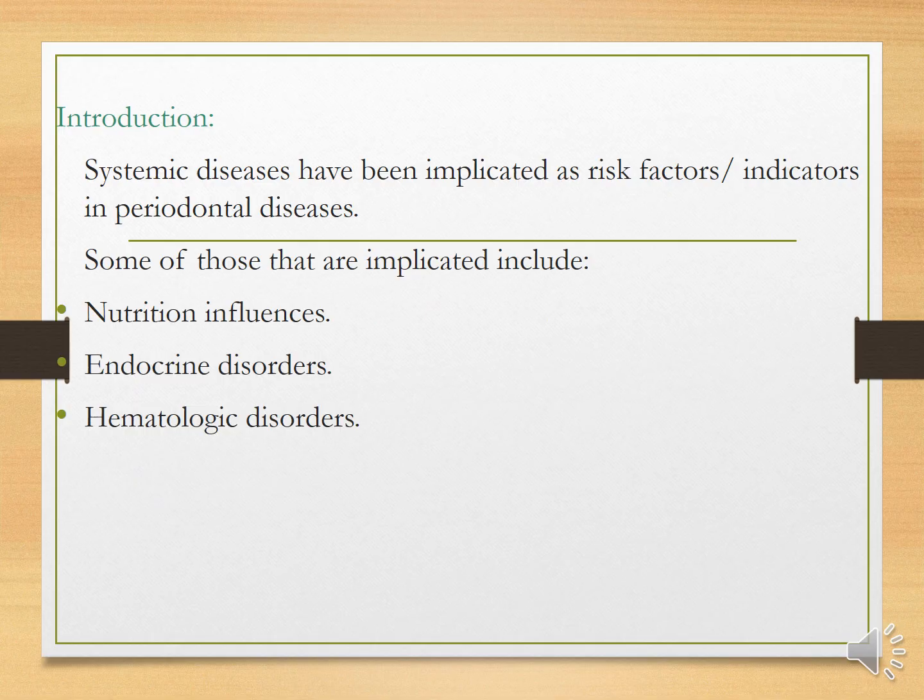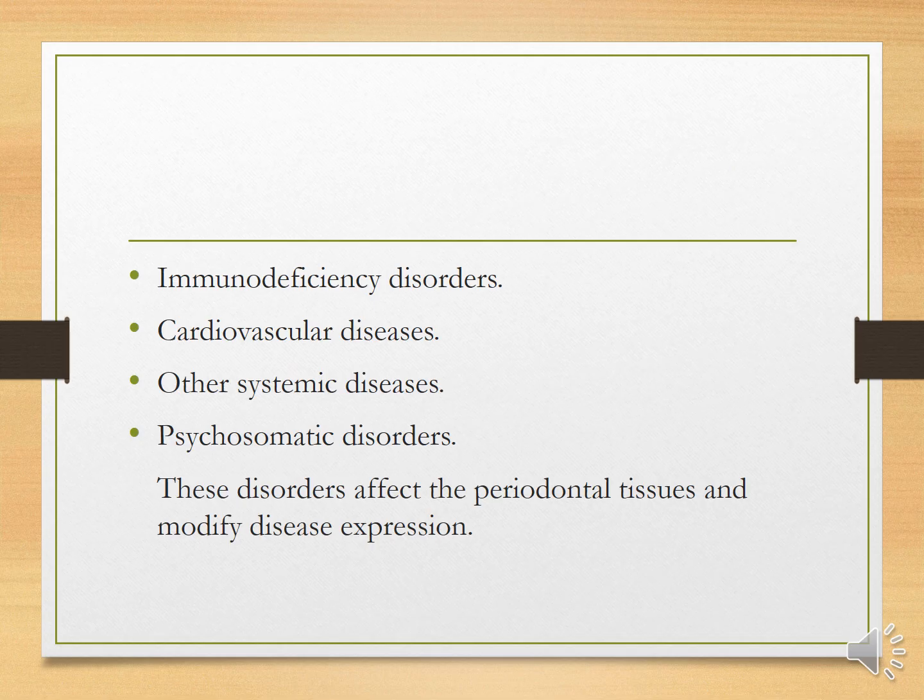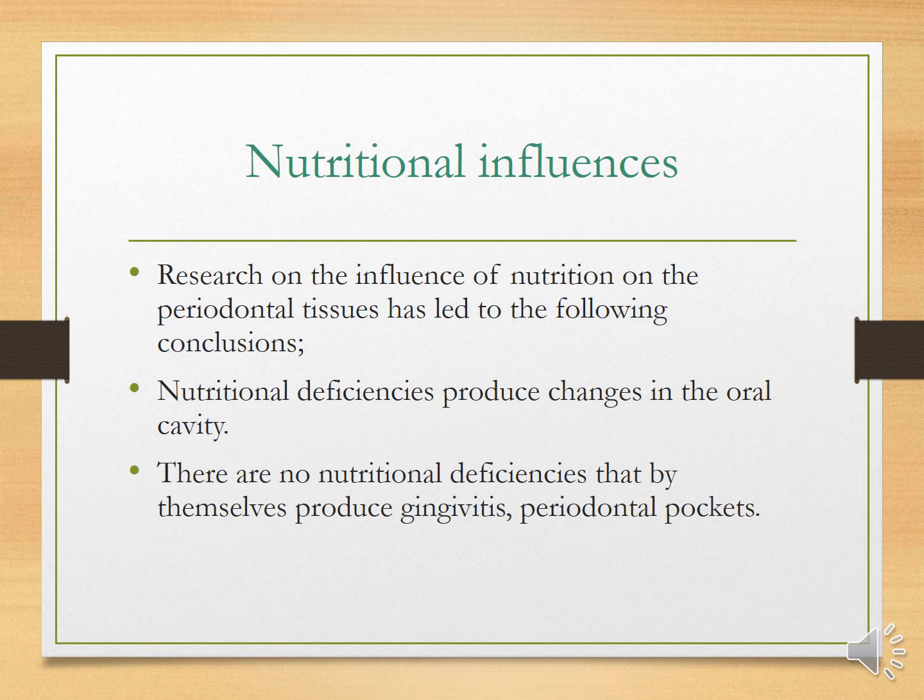So systemic diseases have been implicated as risk factors or indicators in periodontal disease, and some of those that are implicated include nutritional influences, endocrine disorders, hematological disorders, immunodeficiency disorders, cardiovascular disease, other systemic disease, psychosomatic disorders. These disorders affect the periodontal tissues and modify the disease expression.